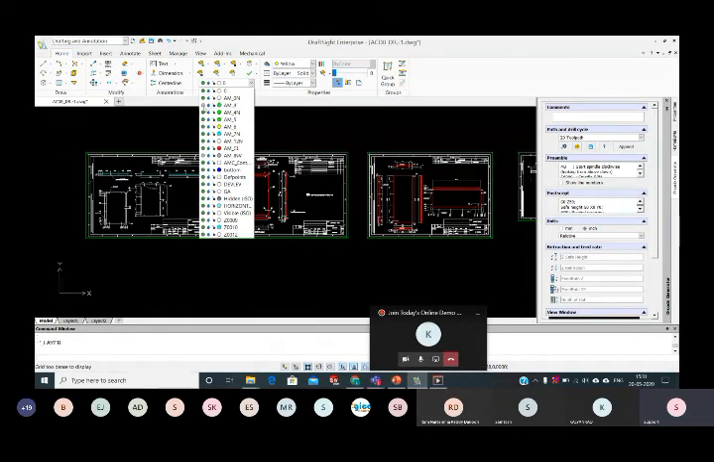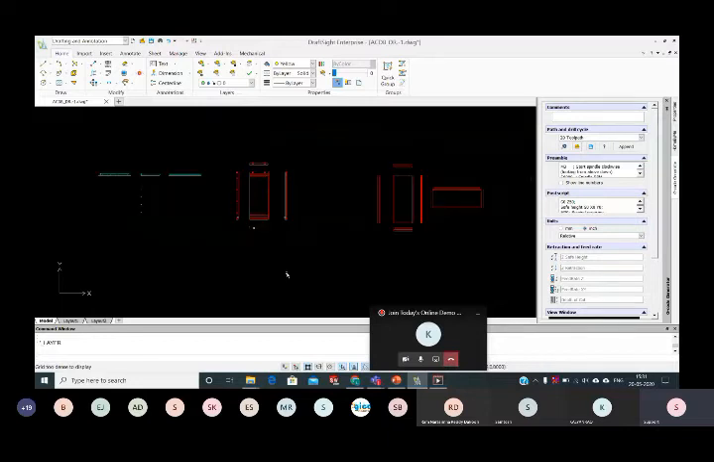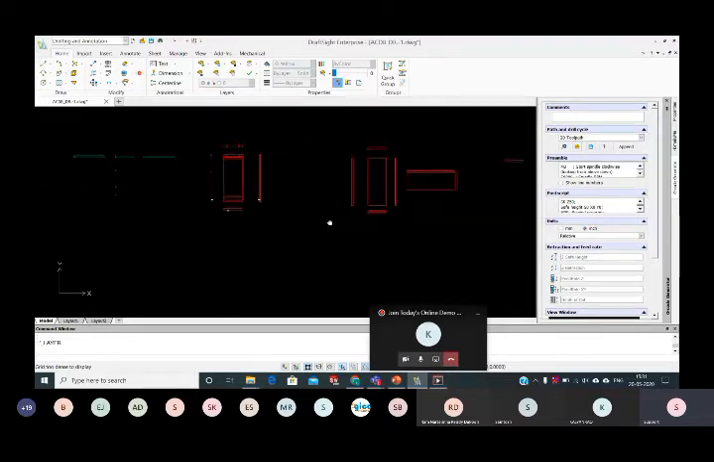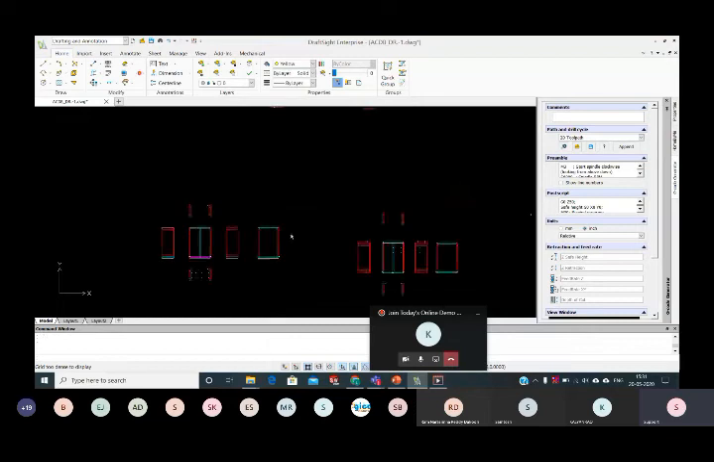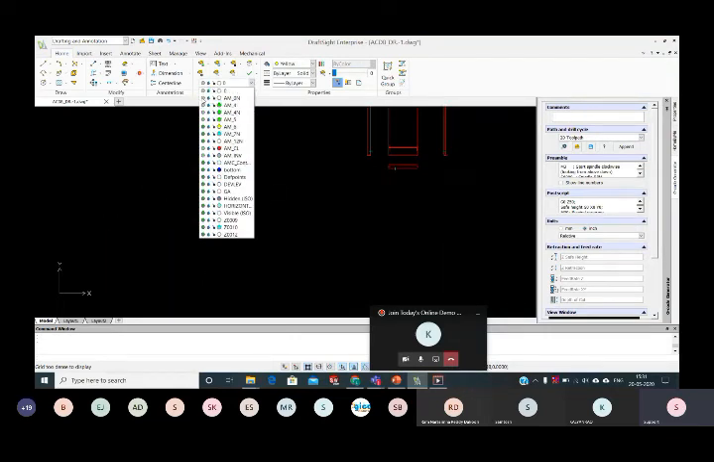For example, let me hide some particular thing. I want to hide this red color type of thing. Let me hide this layer. See, if you hide this particular layer, it is going to be hidden and the remaining items are displayed.